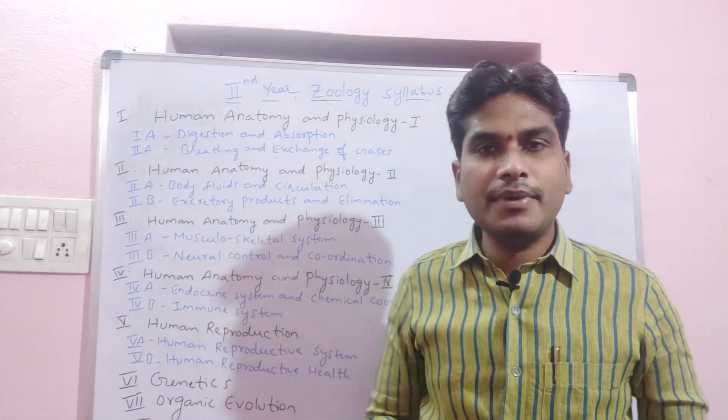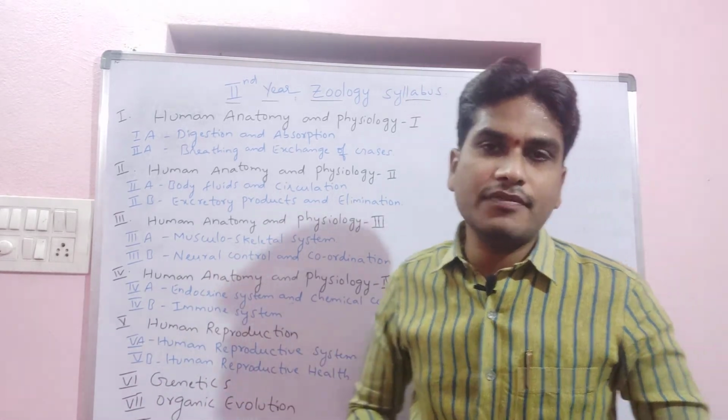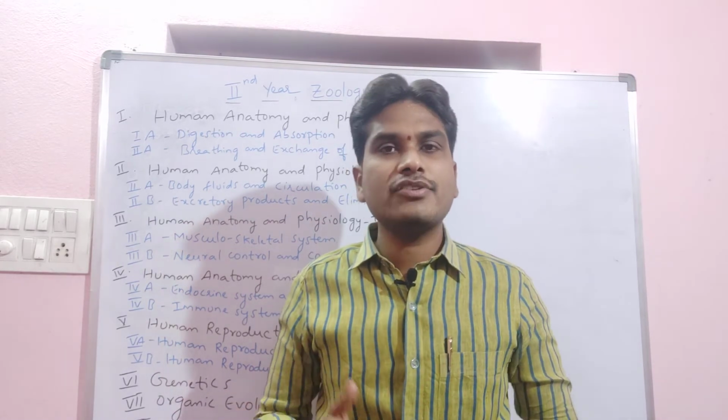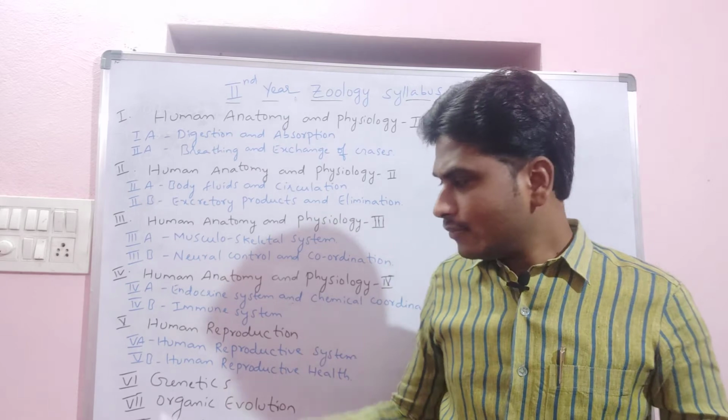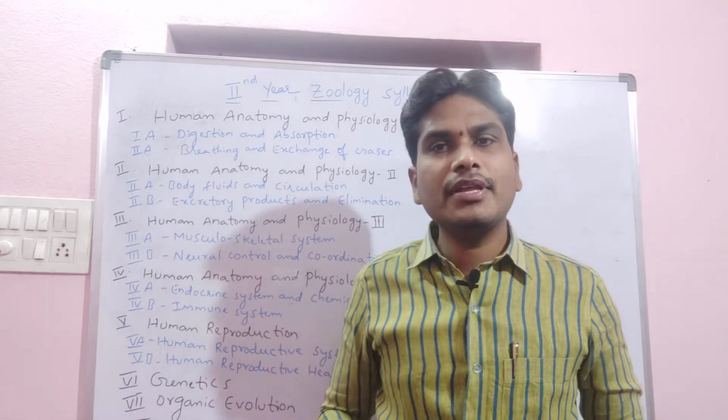Then the fifth unit will be human reproduction. The name itself indicates human reproduction; it is completely about reproduction. In human reproduction we again have two lessons. In these two lessons, the first lesson will be human reproduction.